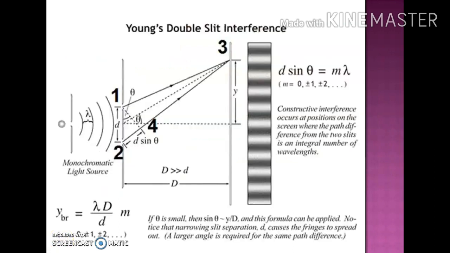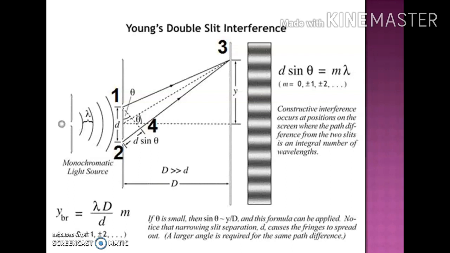In this picture you can see that using a monochromatic source of light, we have obtained two coherent sources at positions 1 and 2, separated by a small distance d. And at a distance capital D from the coherent sources, we obtain the interference pattern.